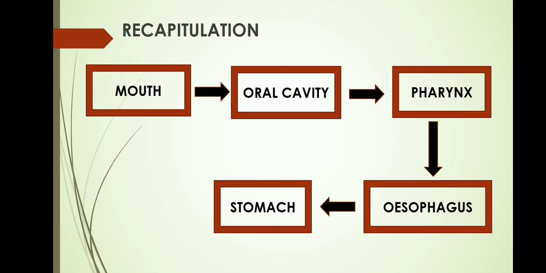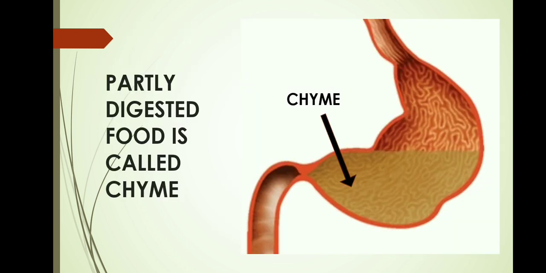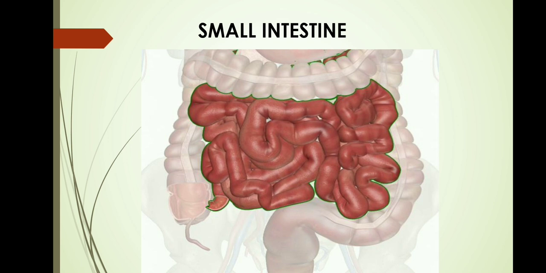Now here if you see, in the oral cavity, carbohydrate digestion has already started, and in the stomach, protein digestion has also already started. The food which is present right now in the stomach is a partly digested food, meaning it is already half digested. This partly digested food which is present in the stomach is known as chyme. This chyme will be sent into the small intestine little by little so that complete digestion can take place.